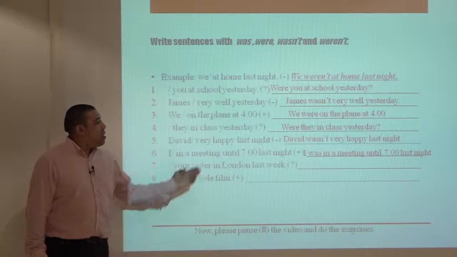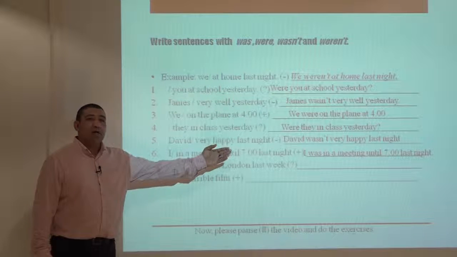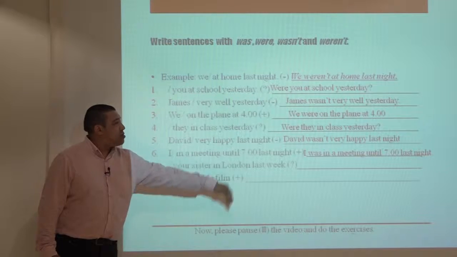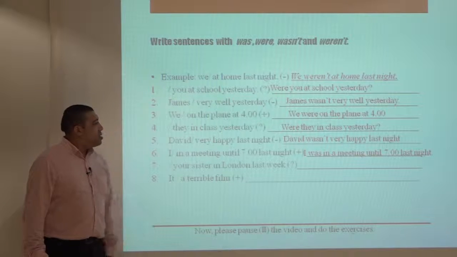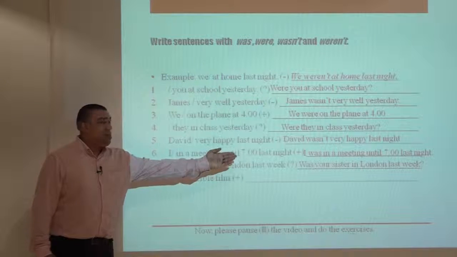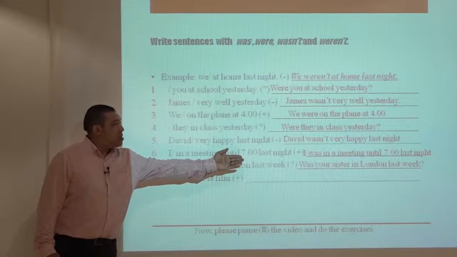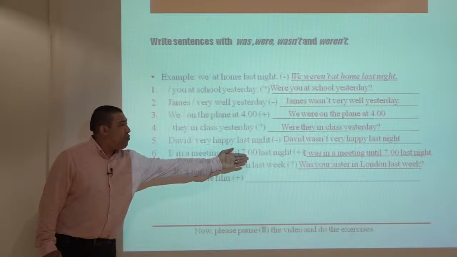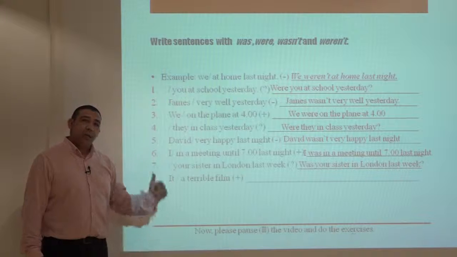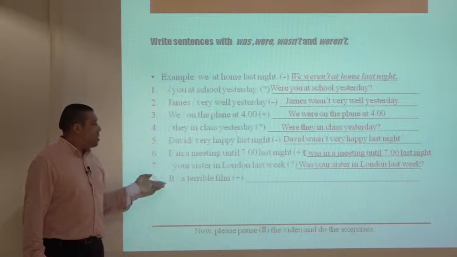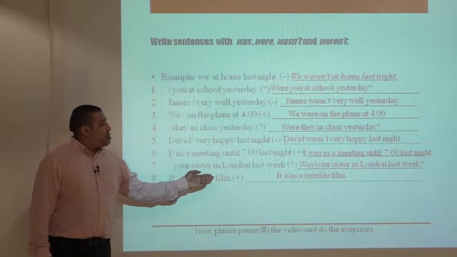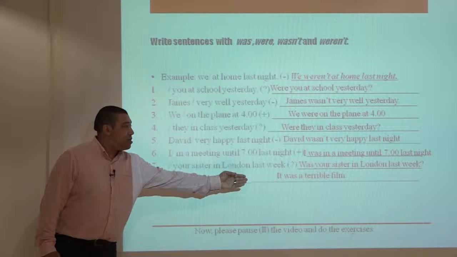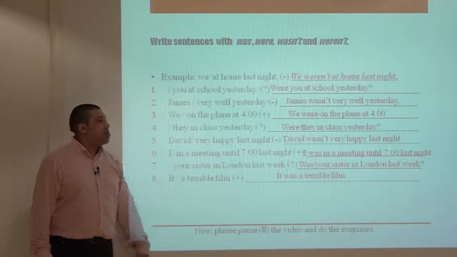Question 6, I was in a meeting until 7 last night. As we have I, it should be followed by was in this question. 7, was your sister in London last week? Your sister is a singular subject here, so we should ask our question with was. And last week, last indicates past. And the last one, it was a terrible film. So as we have it, singular pronoun here, it should be followed by was.